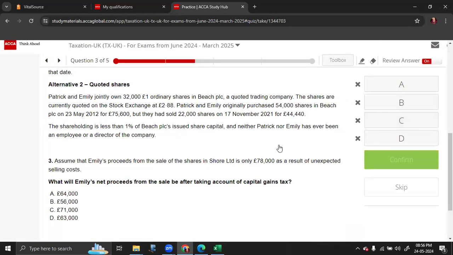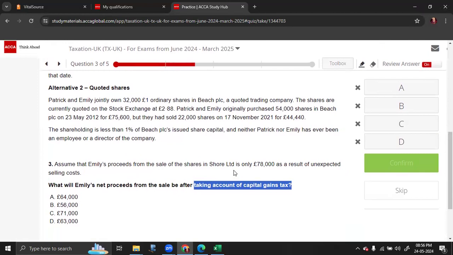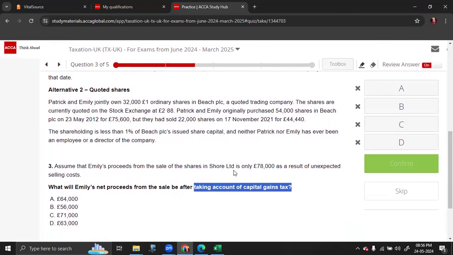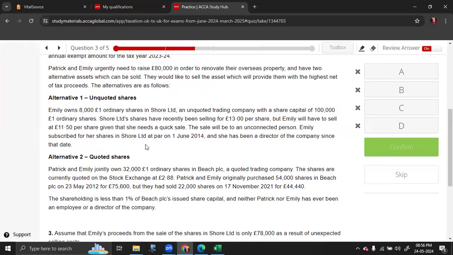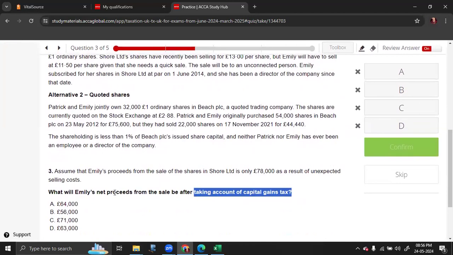Next one. What will Emily's net proceeds from the sale be after taking account of the CGT? When you get a question like this, we need to consider the data for Emily itself. We need to consider what is the net proceeds after taking into account the CGT liability.